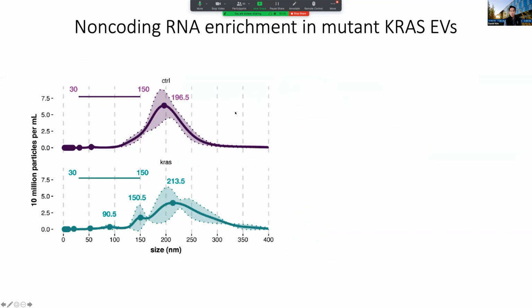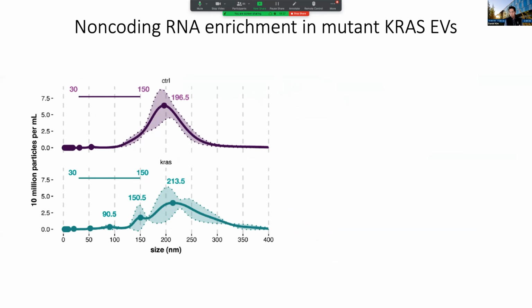And so here what I'm just showing you is the size of these different vesicles. So this is a nanometer scale. These vesicles are typically around 100 to 200 nanometers in diameter. And so you can see that in the healthy cells versus the mutant cells that have cancer, there's a shift in the size of these vesicles.